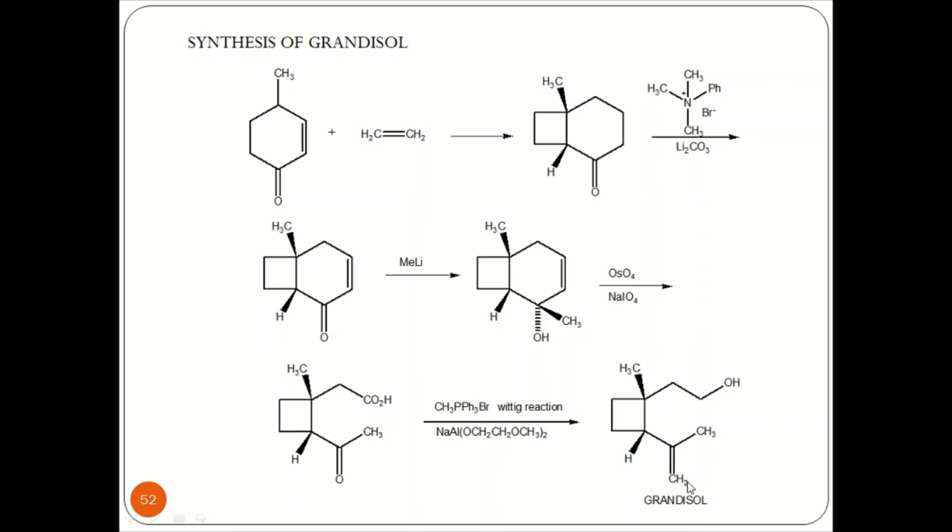The grandisol system can be established spectroscopically because of the presence of this OH in the IR in the range of 3300. The double bond CH2 can be observed in the IR in the range of 2800. We can observe the aliphatic systems also. In a proton NMR, OH is a D2O exchangeable system. All the other protons can be observed at their particular ranges.